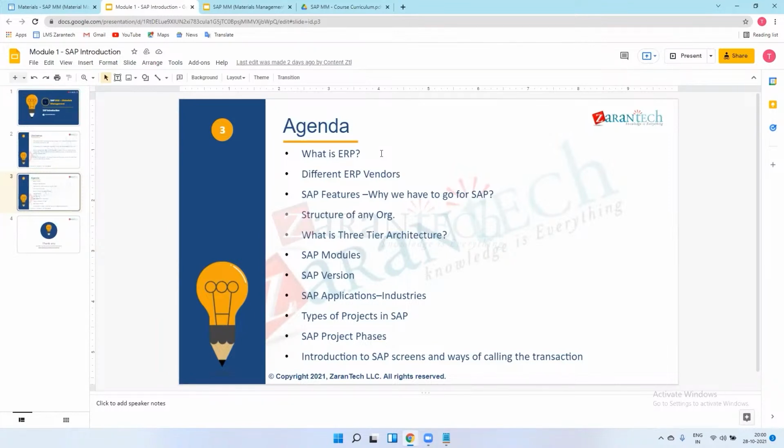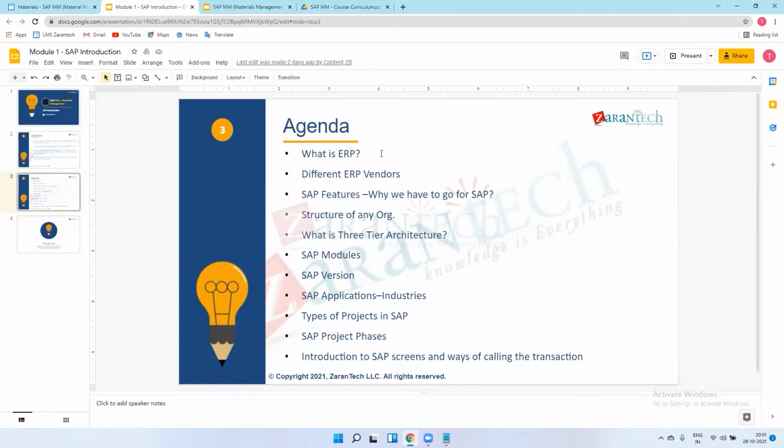Do you see any major difference in both, or is it the same? Yeah, I'll explain all about this after this training, because we will get to know about ECC in this training, and after that I will show you some screens, and you will get to understand what the difference is. That's good. Okay, thanks.